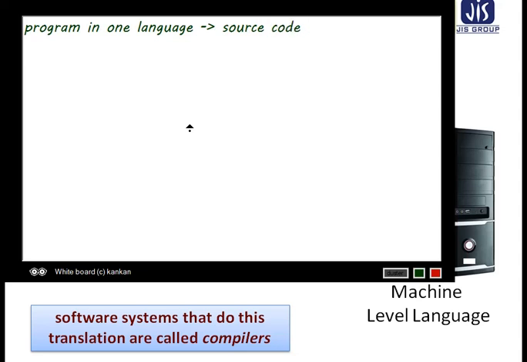Any programming language can be used: C, C++, Python, Java. These are all programming languages. If you write in some syntax, then with respect to us it is called the source code.